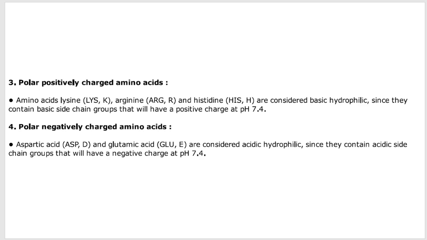There are also some polar positively charged amino acids like lysine, arginine and histidine, which are considered basic hydrophilic since they contain a basic side chain group that will have a positive charge at pH 7.4. There are also some amino acids that are polar and negatively charged. They are basically acidic because they contain an extra acid group that is negatively charged, like aspartic acid and glutamic acid, which are considered acidic hydrophilic since they contain an acidic side chain group that will have a negative charge at pH 7.4.